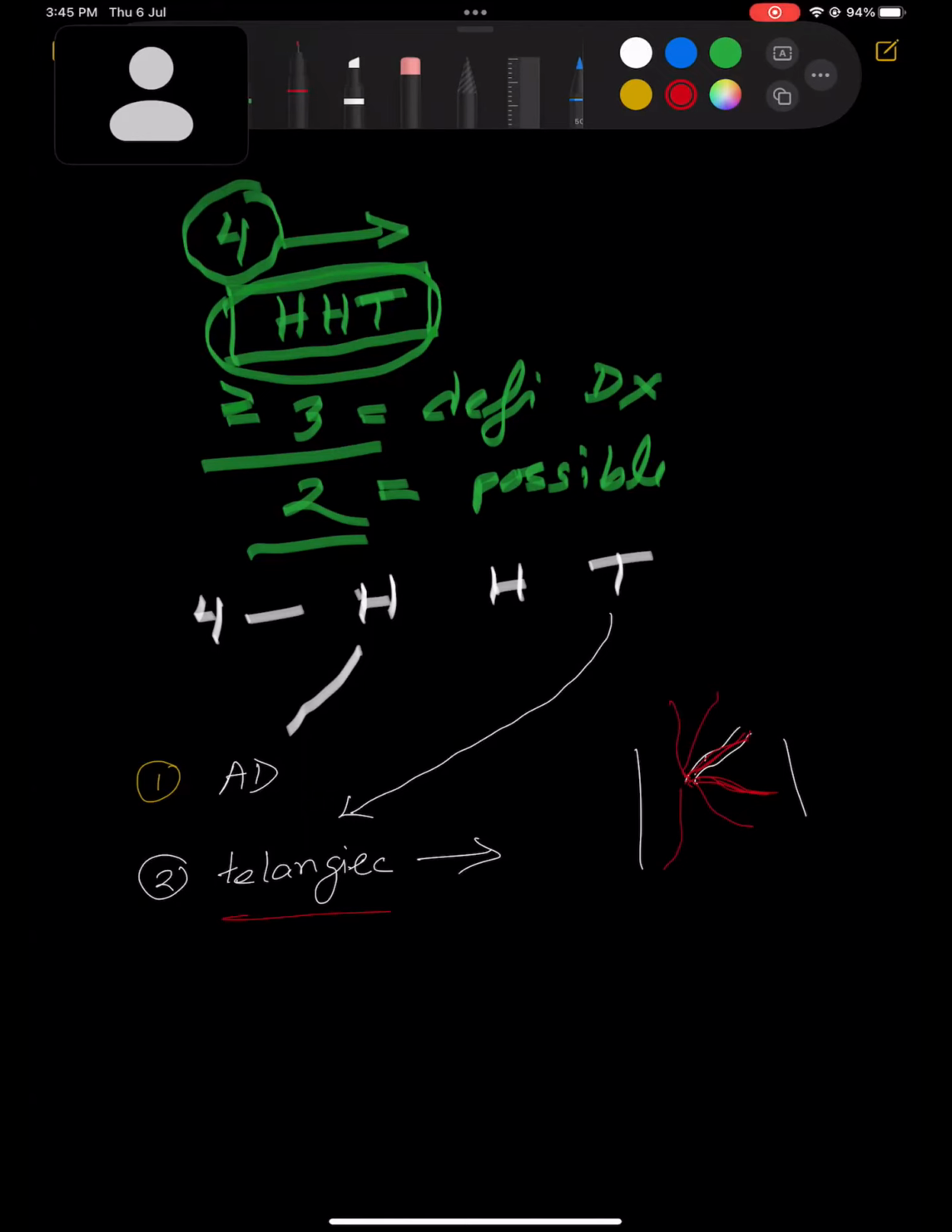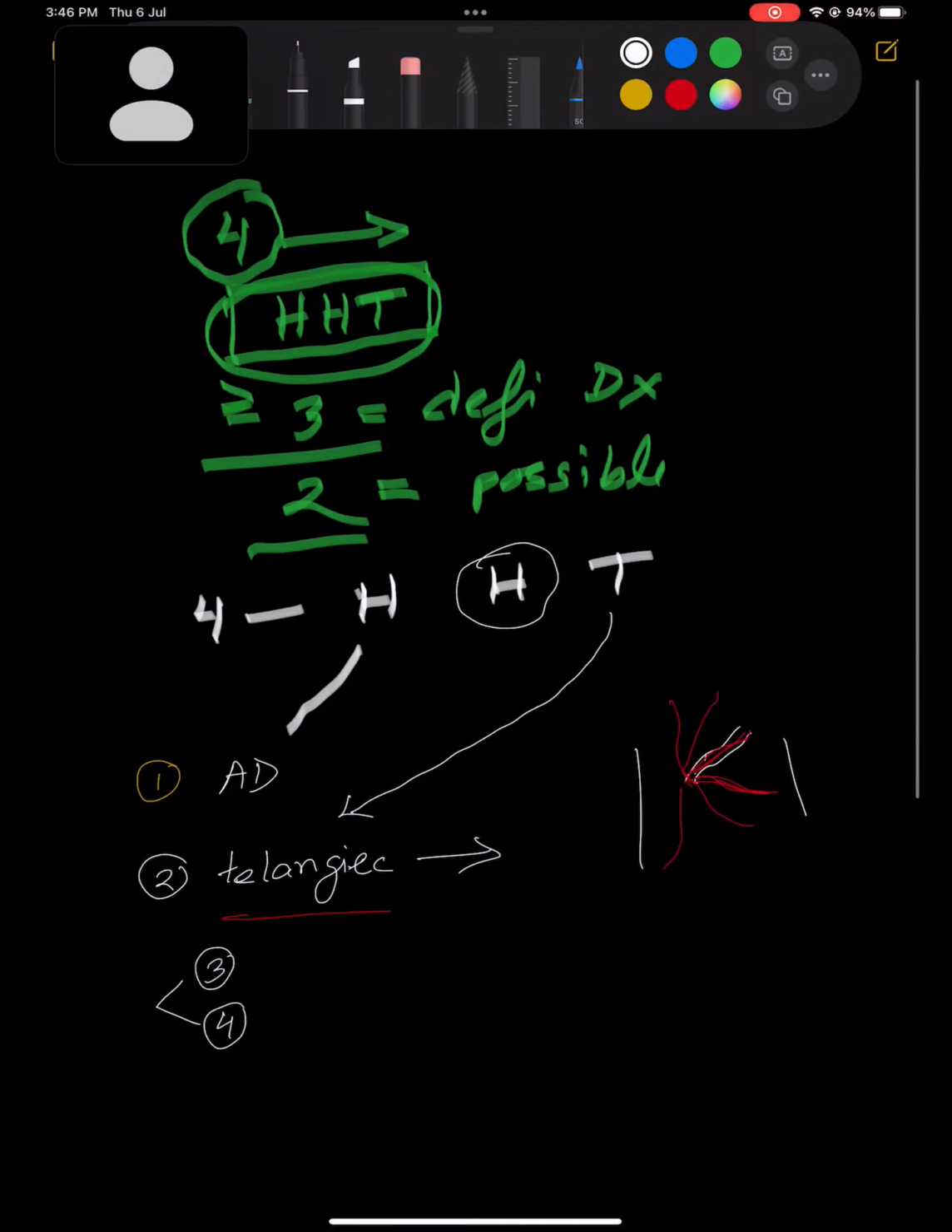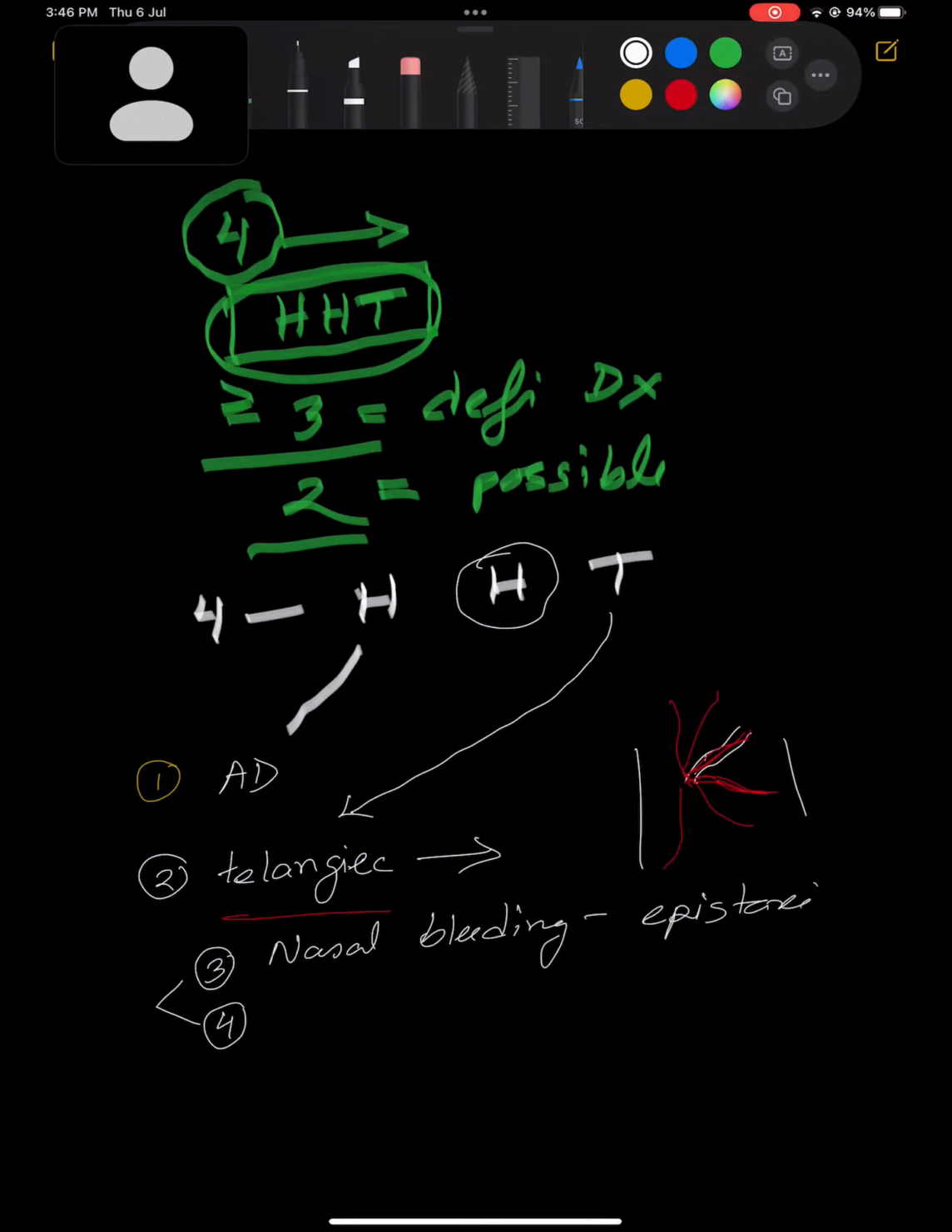Number 3 is from hemorrhage. I'm just doing the postmortem of this whole name. So from this hemorrhage, remember the other 2 points. What are these? There is hemorrhage, that means bleeding. The bleeding could be from the nose, so there could be nasal bleeding. What is the name of nasal bleeding? Epistaxis. So there could be epistaxis.